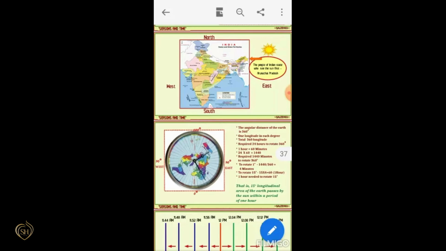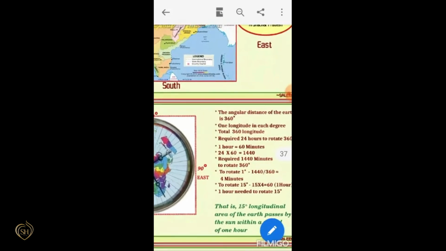And now we can study the calculation of time. Before that, we have to discuss some important features based on time. The angular distance of the earth is 360 degrees, so one longitude for each degree.